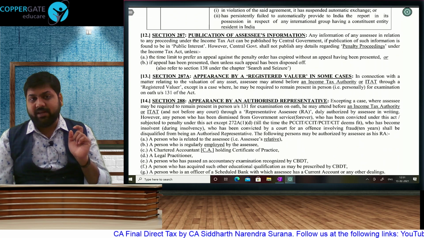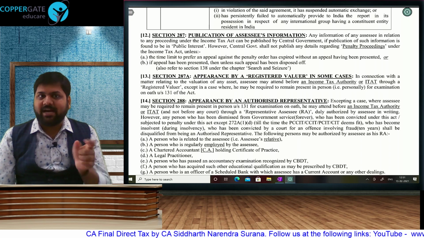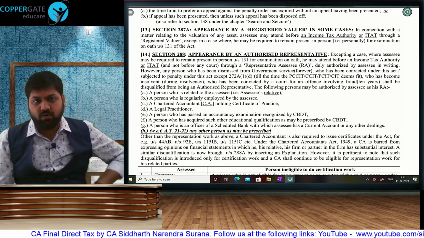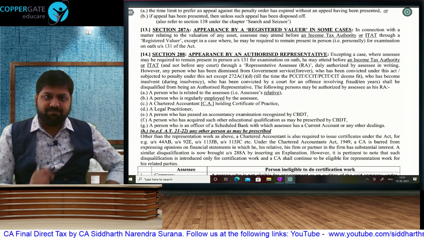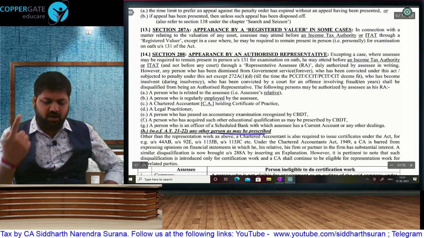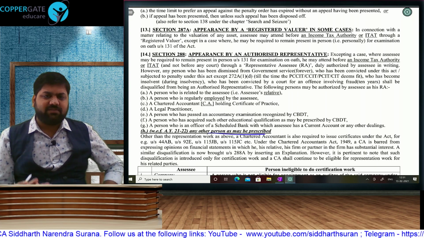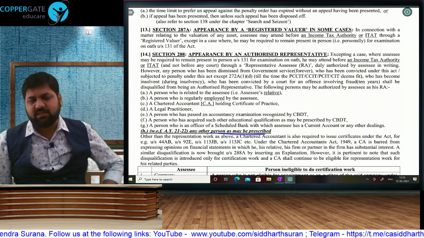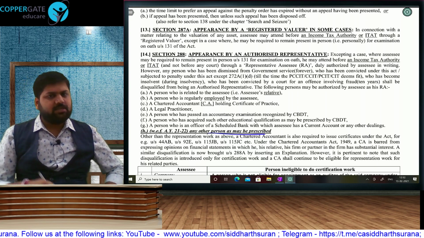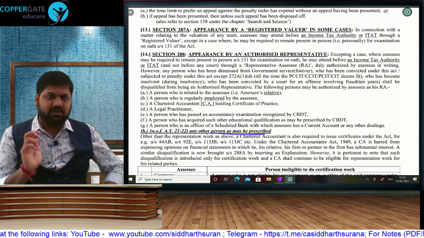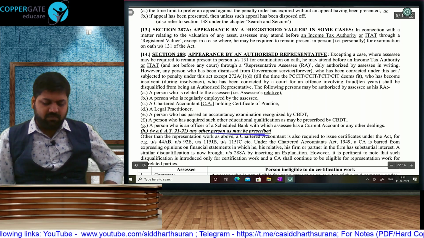Registered valuer can go and explain valuation up to ITAT, because it's a question of fact. We can have an authorized representative. If we don't understand the law, we can send somebody to argue on our behalf, and here they have brought one amendment. So till now it was employee, relative, CA holding COP, lawyer, officer of bank account, any person who has passed a CBDT recognized exam or CBDT conducted exam. CBDT can give recognition to other exams or themselves conduct exam, but now we will have one more person,